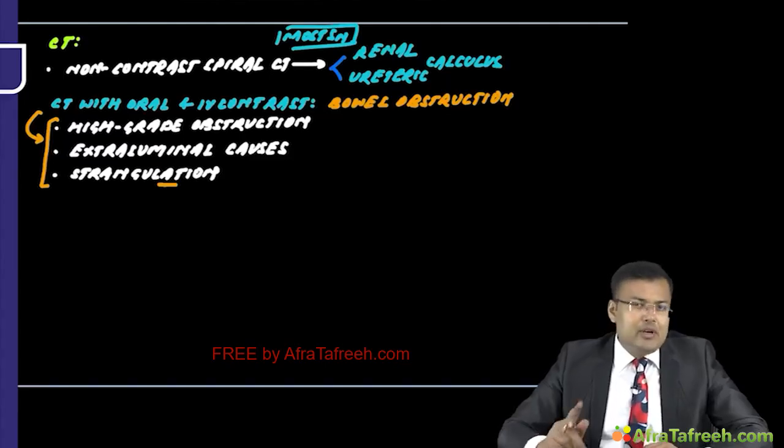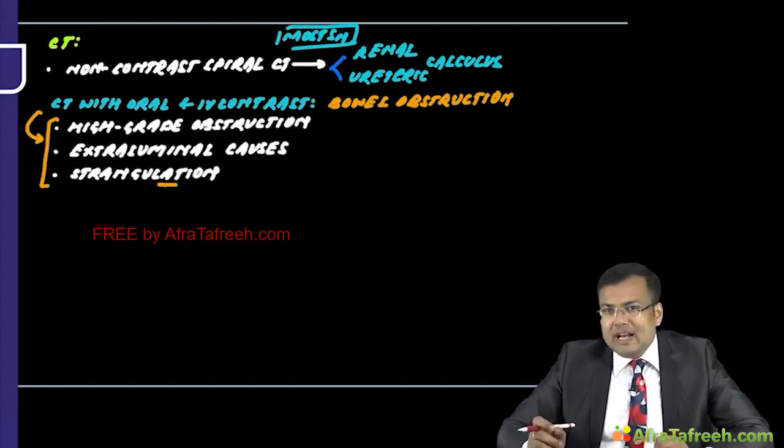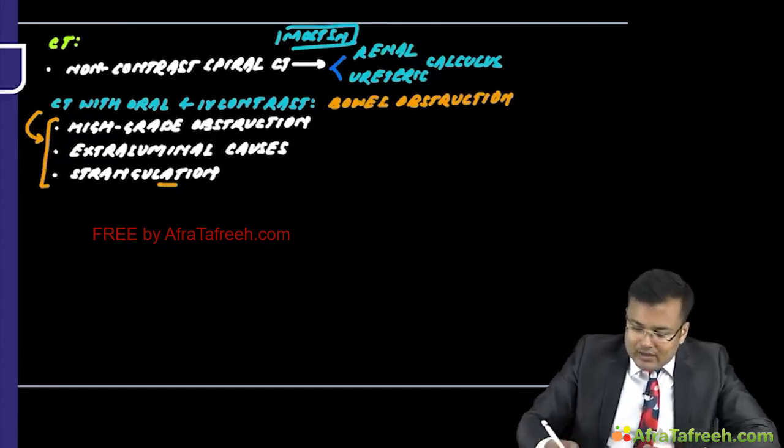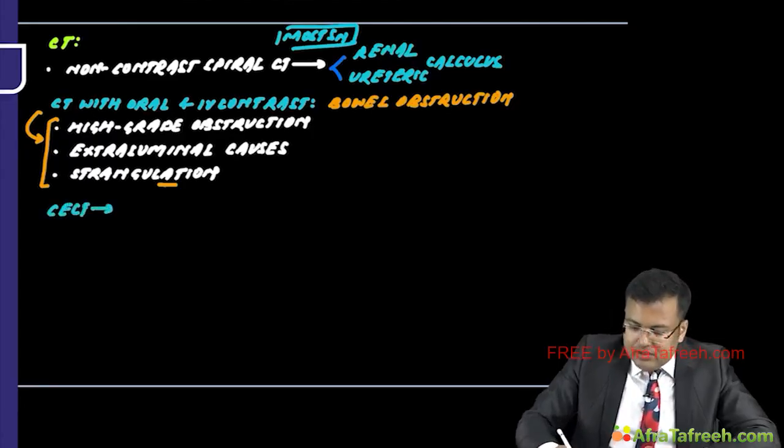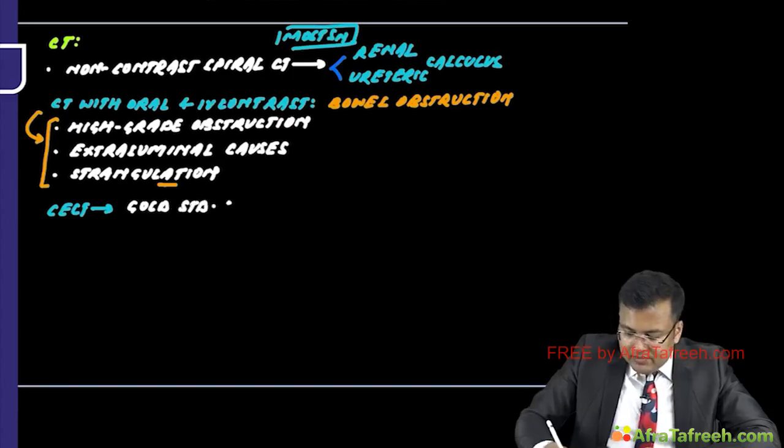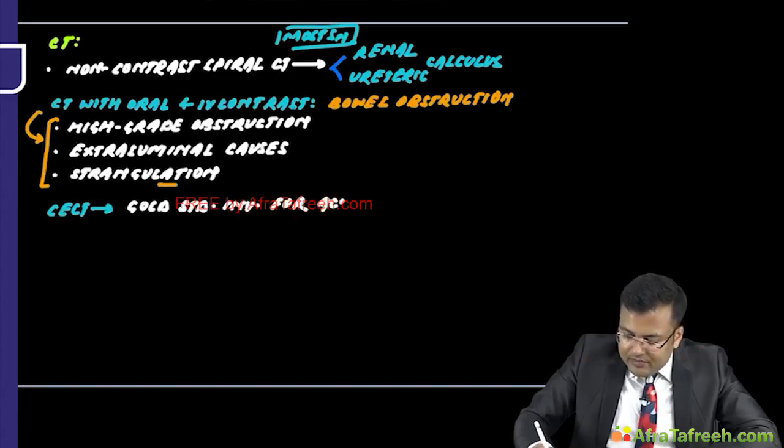Another important point, if we suspect appendicitis, we go for ultrasound. But which investigation is considered gold standard investigation for acute appendicitis? It is CECT. So another important point related to CT, that CECT is the gold standard investigation for acute appendicitis.